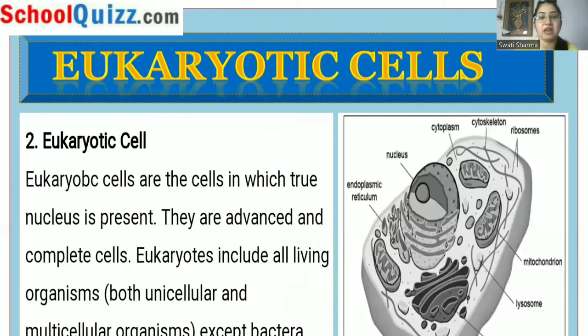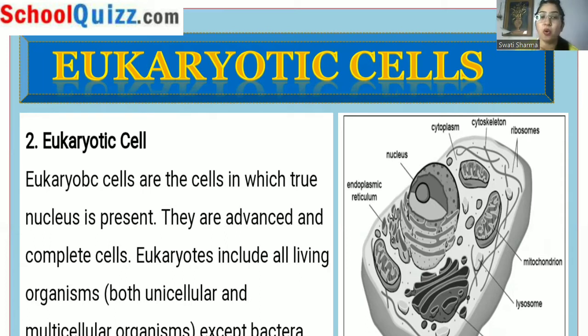Then we have eukaryotic cells. Eukaryotic cells are the cells in which true nucleus is present. In the eukaryotic cell, like in the center, you can see this is the nucleus. So a true nucleus is present in case of eukaryotic cells, and they are advanced. They are advanced because the cell is complete. If a cell is complete, various kinds of advanced functioning can take place inside the cells. Because of that, they are known as advanced and complete kind of cells.